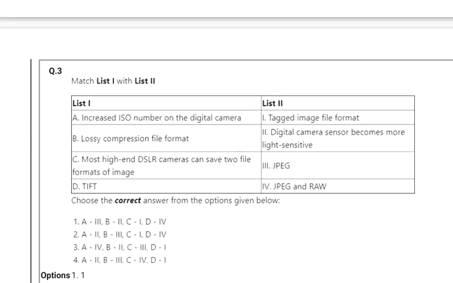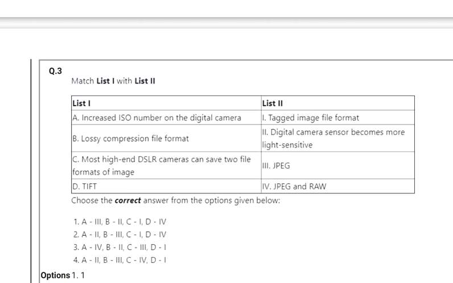Then the third question, again match list 1 with list 2. List 1 has: increased ISO number on the digital camera, lossy compression file format, and most high-end DSLRs can save two file formats of image, then TIFF. In list 2, TIFF is the abbreviation for Tagged Image File Format.